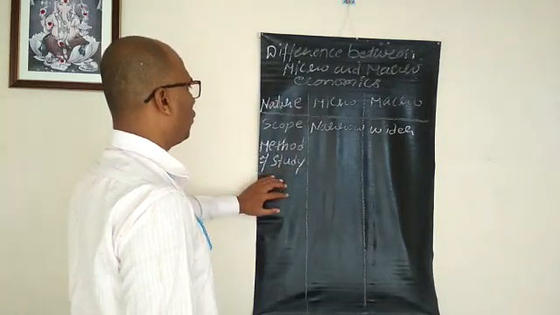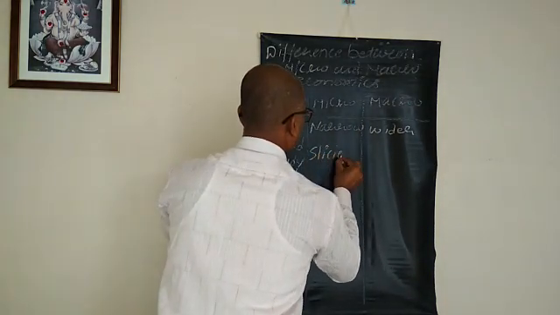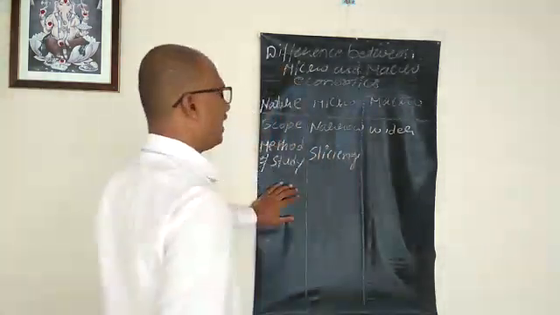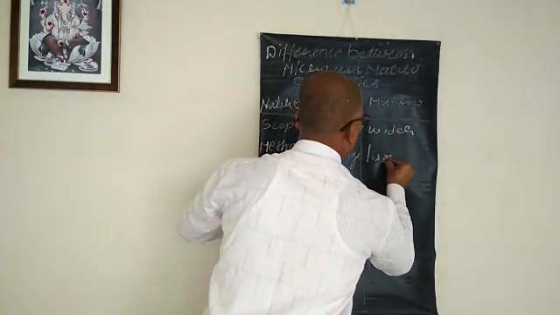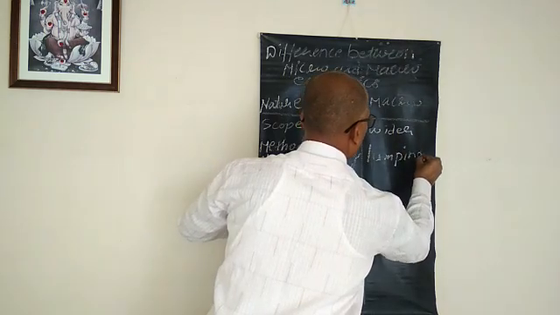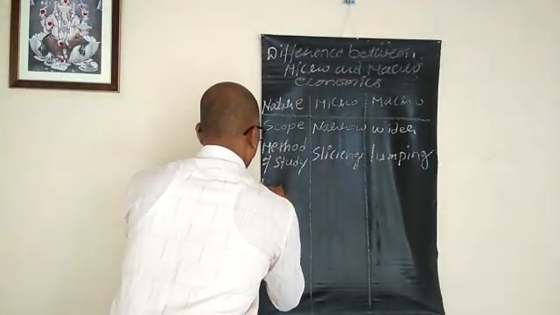Microeconomics is a slicing method. Macroeconomics, lumping method. Next, economic agents.